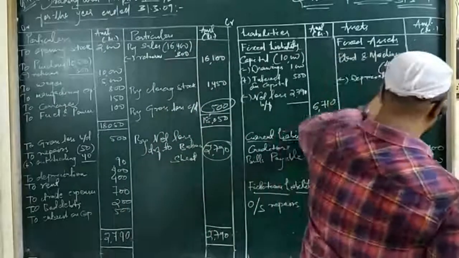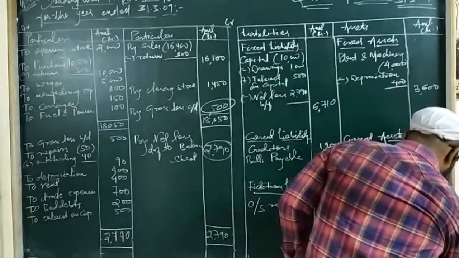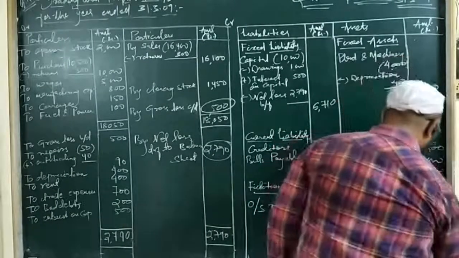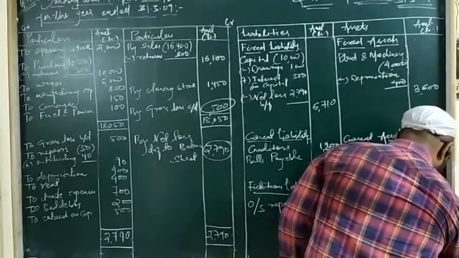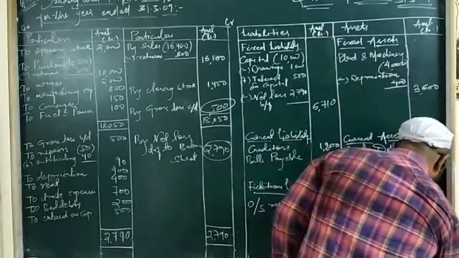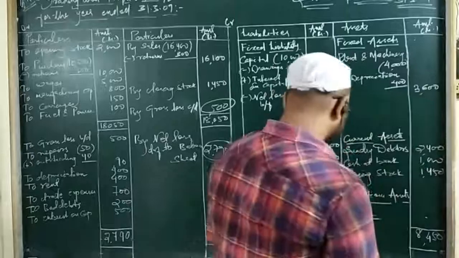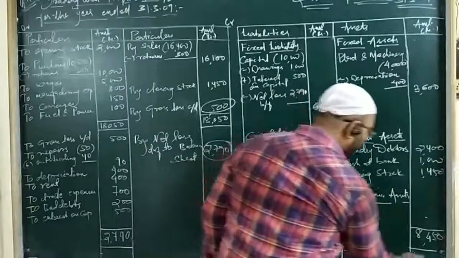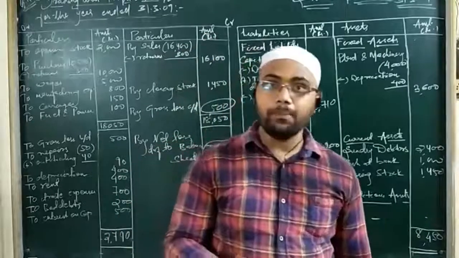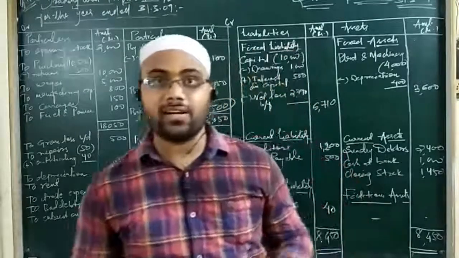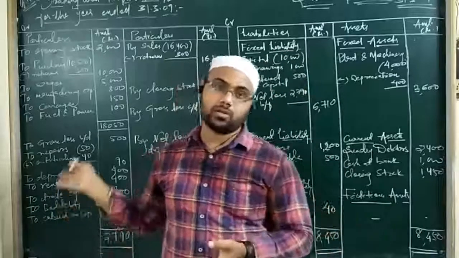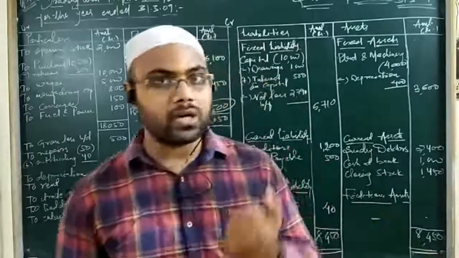So here is 3,600, here it is 5, then we have 4, 4, 8, 6, 14, 1, 1, 2, 3, 2, 5, 3, 8. So see, since we have made all the postings correctly, we got all the correct answers. You have to watch the questions carefully and see whether you have left any item or not. Only after you complete the posting of the adjustments or the transactions inside the trial balance can you get the correct answer.